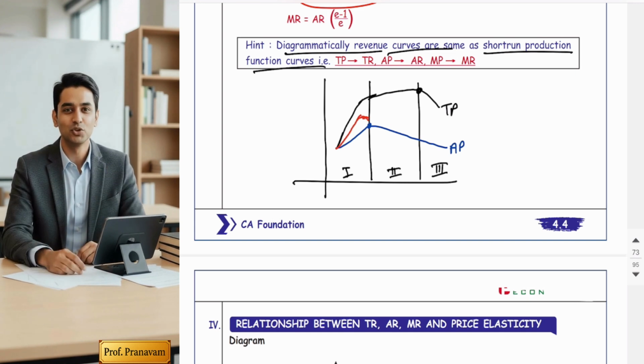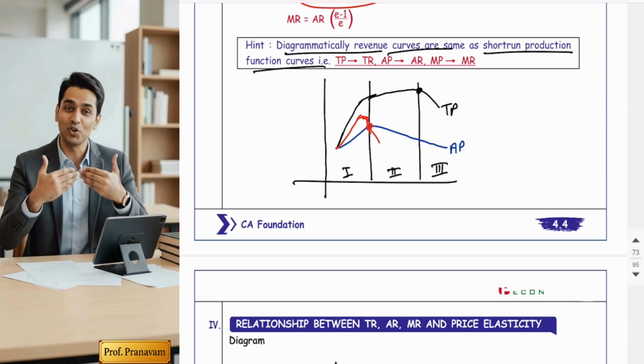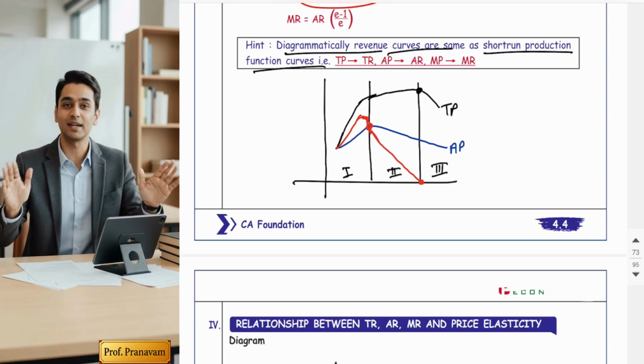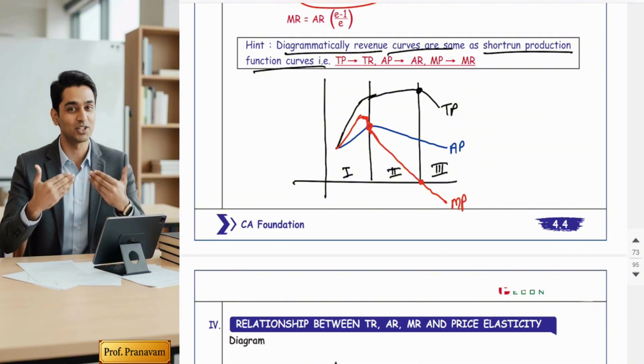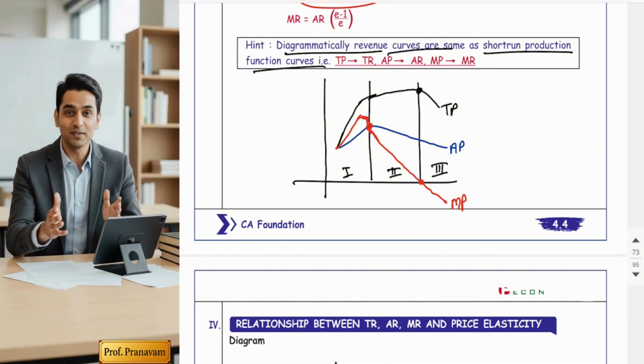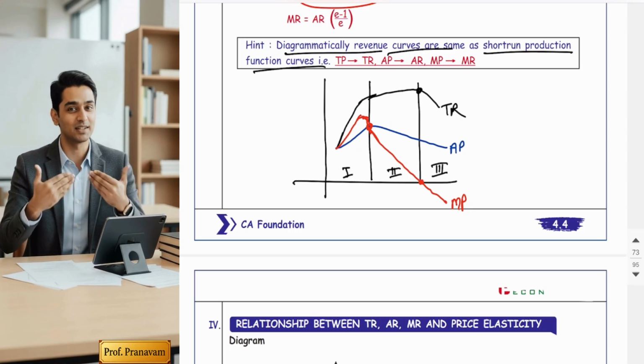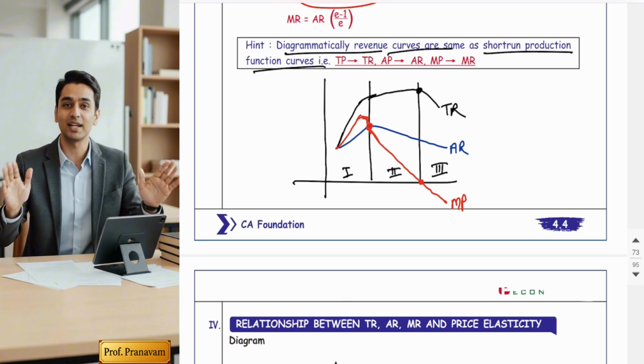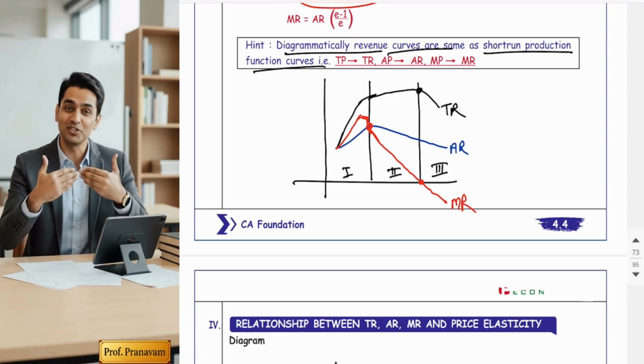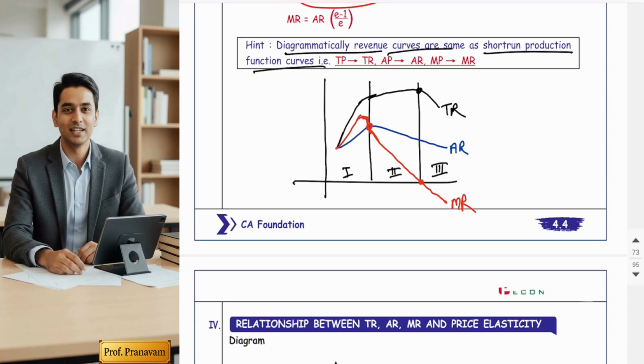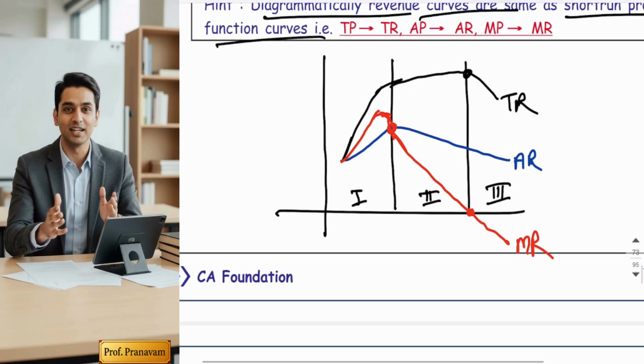It cuts the average production at its maximum point. In the second stage, MP becomes 0. And in the third stage, MP becomes negative. Hope you remember. So this total production curve is nothing but total revenue. Average production is nothing but average revenue. Marginal production is nothing but marginal revenue. So production curves and revenue curves are exactly one and the same.